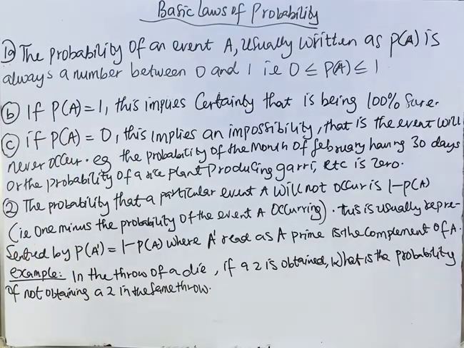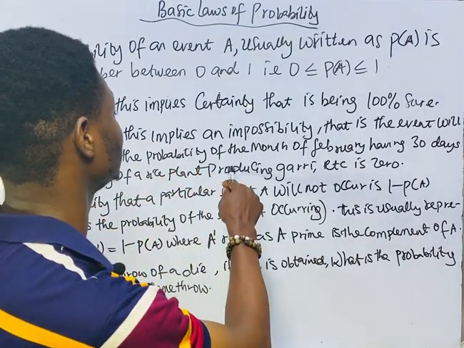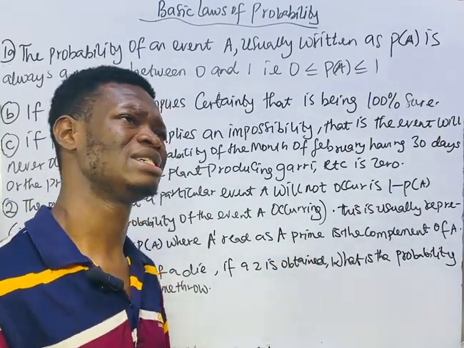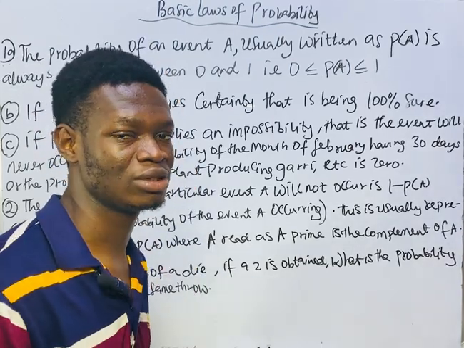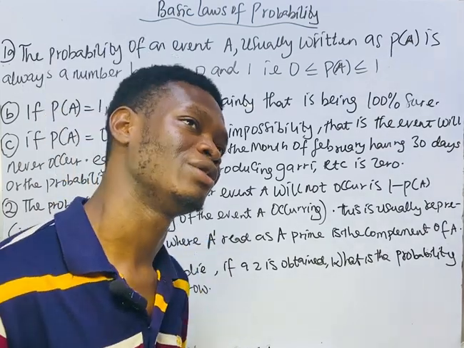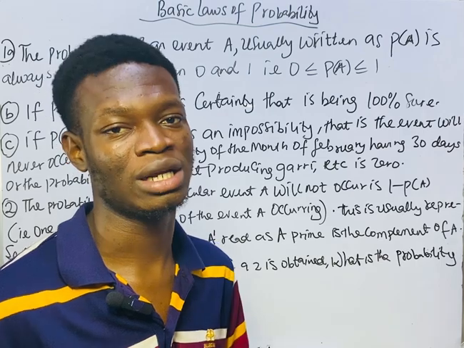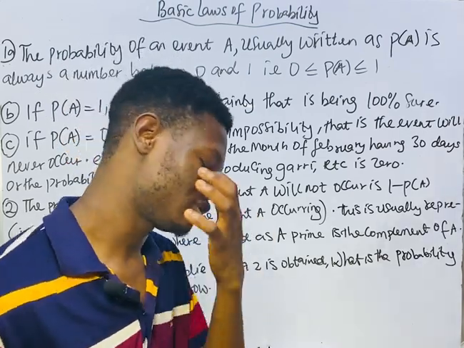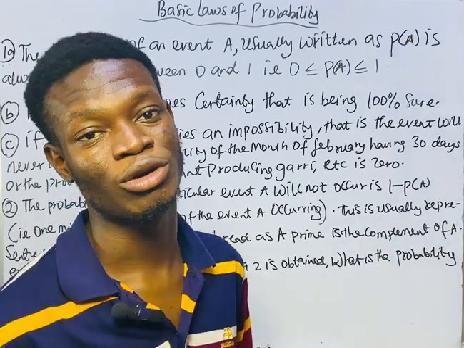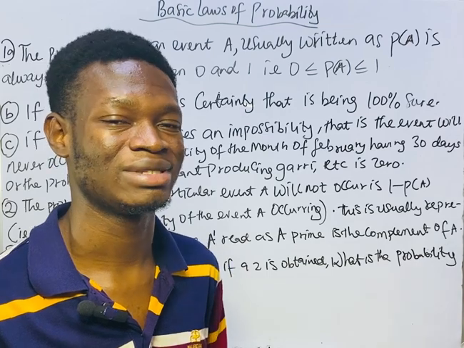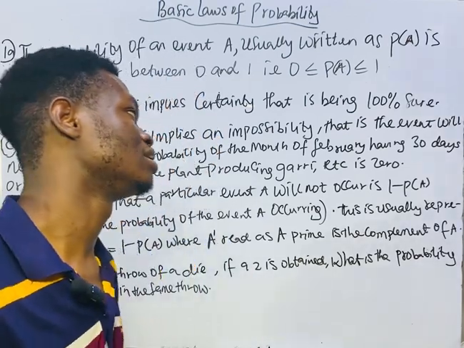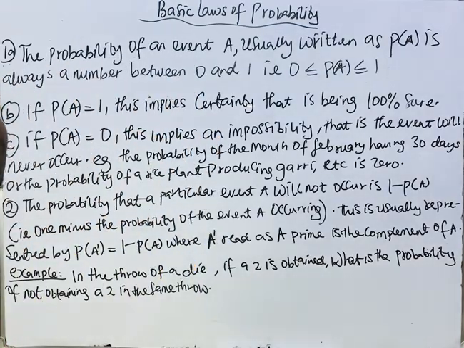For example, the probability of the month of February having 30 days. You know that February has 28 days, then 29 in a leap year. Now you are saying that February will have 30 days. You see that it will never occur. Again, the probability of women being priests in the Catholic Church is never possible. Or the probability of saying that all men will not die, when you know that it is not true, all men must die one day. So these are the impossibilities.